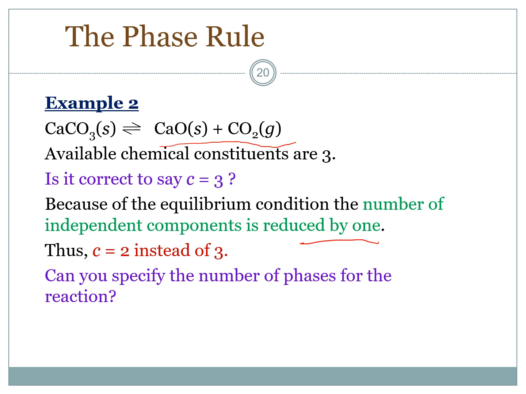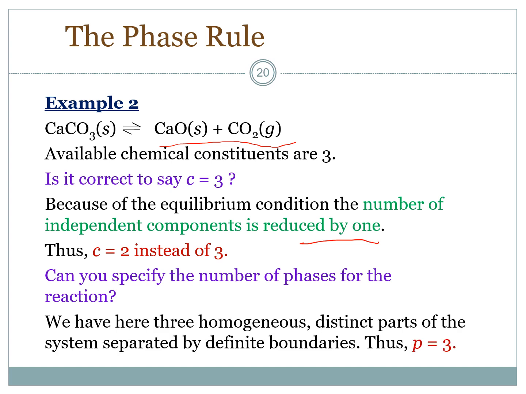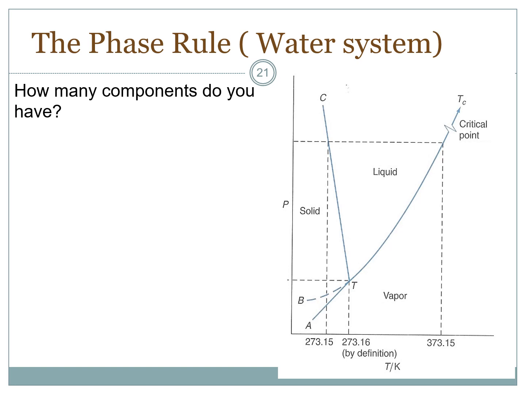Can you specify the number of phases for the reaction? We have here 3 homogeneous, distinct parts of the system separated by definite boundary. Thus, P equal to 3. The phase rule for water system. How many components do you have? So only one component, which is H2O.